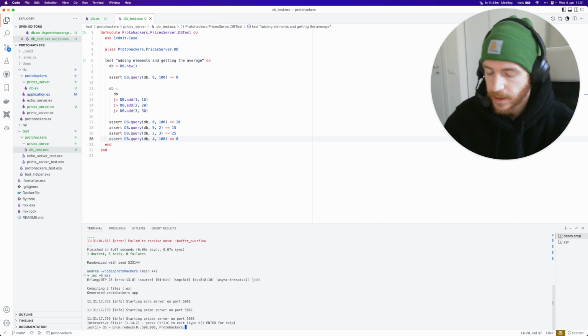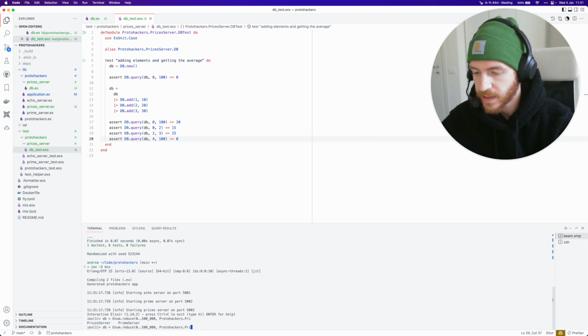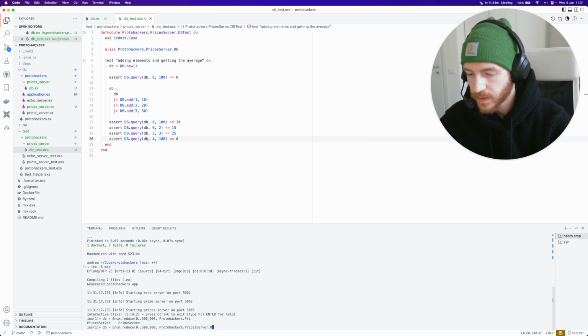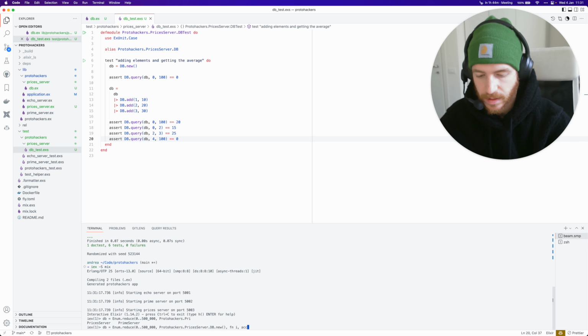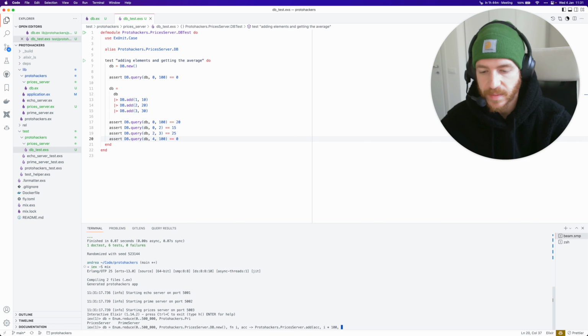Starting with Protohackers.PricesServer.DB.new as the accumulator, I'm going to add with Protohackers.PricesServer.DB.add, the accumulator, where the timestamp is i times 1,000, and then the element.